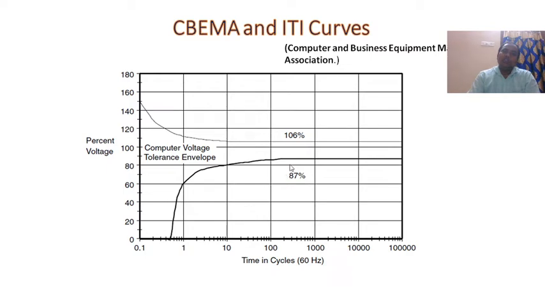So below 87 percentage of voltage is an under voltage. Above 106 percentage of voltage is called over voltage. The voltage must lie between 87 percentage and 106 percentage; only then do we consider it a good voltage, without disturbance in a power system.